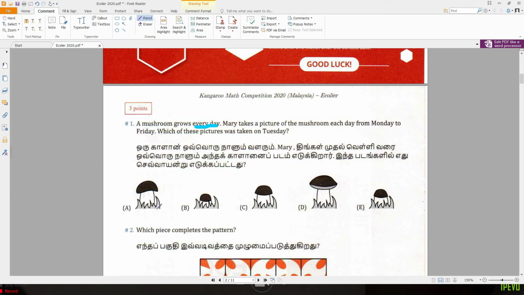When we look at these 5 pictures, this is the shortest. Let's say we put 1. This is the second. This is the third. This is the fourth, and this is the fifth, the tallest. So Tuesday is the second day. We start on Monday, so Tuesday is the second day. So the answer should be E.